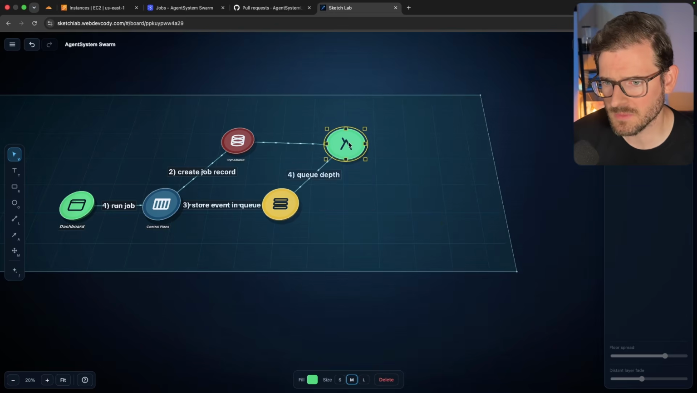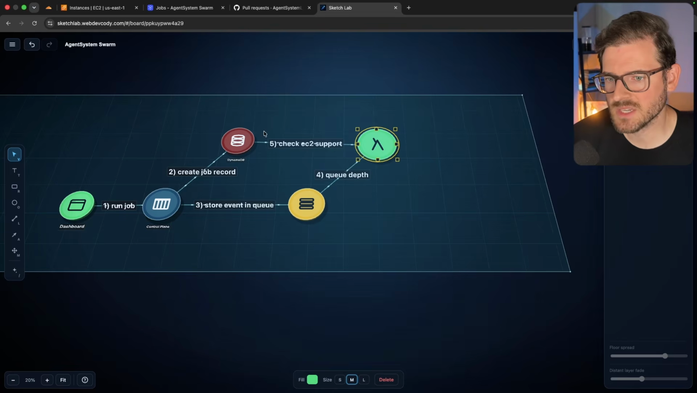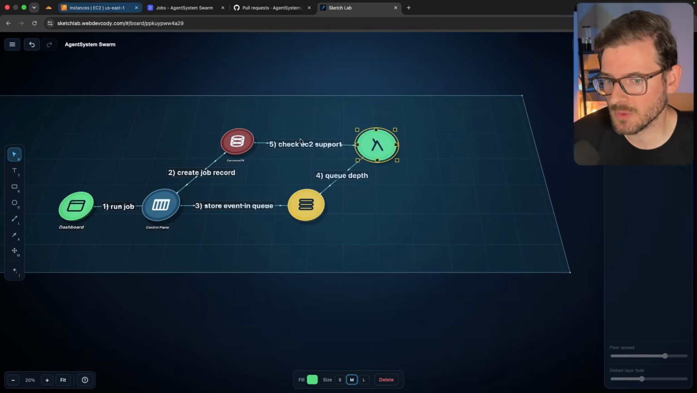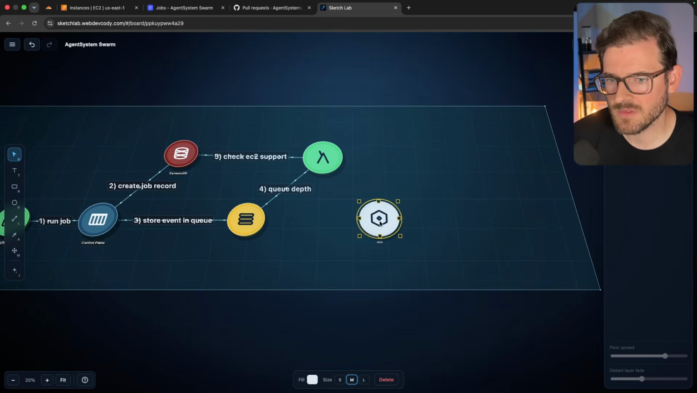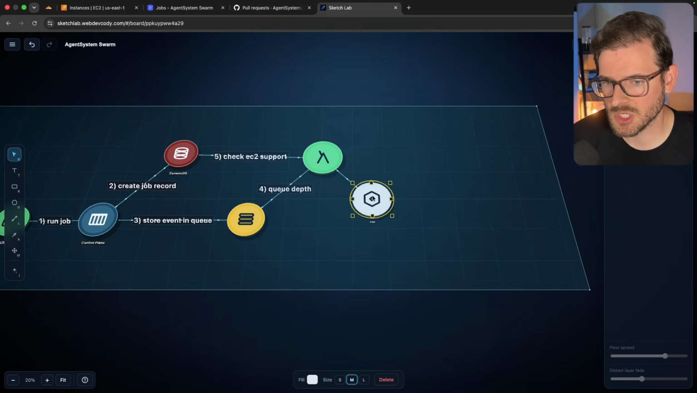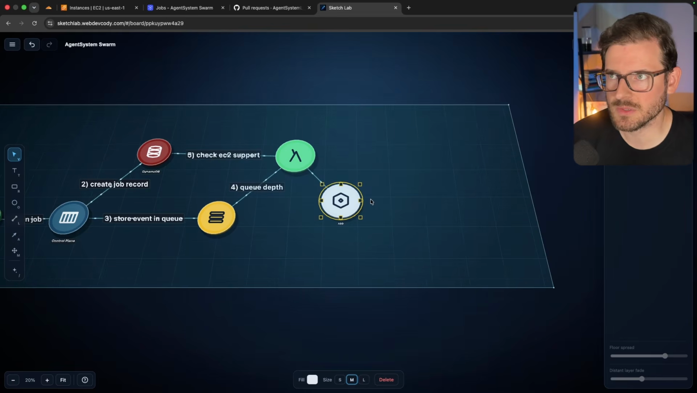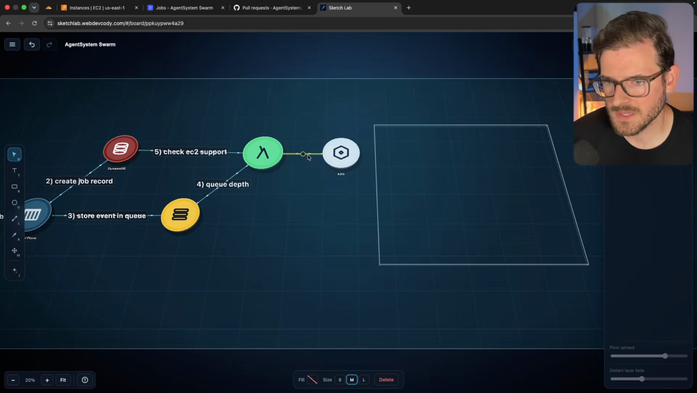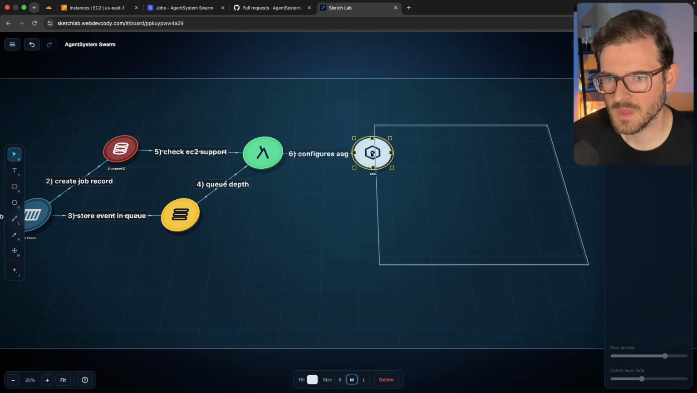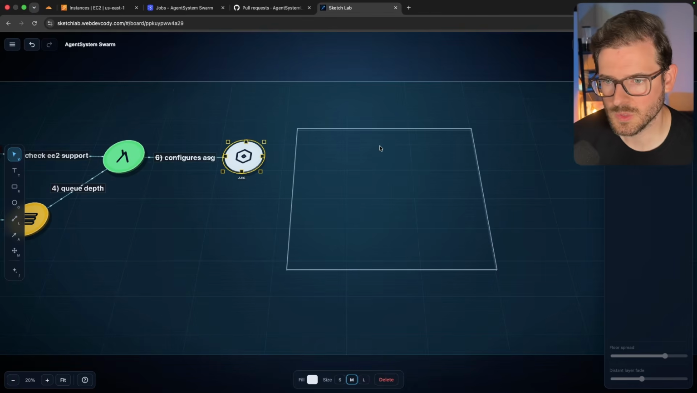I do believe that's coming from DynamoDB. So I'm going to say check EC2 support. Okay, so this checks how many EC2 instances do we have? Do we have enough instances spun up to even handle processing all these events? If not, we have an auto scaling group configuration, which tells AWS how many EC2 instances you want in a pool. So the Lambda basically configures the auto scaling group, and that auto scaling group is going to control a bunch of EC2 instances.